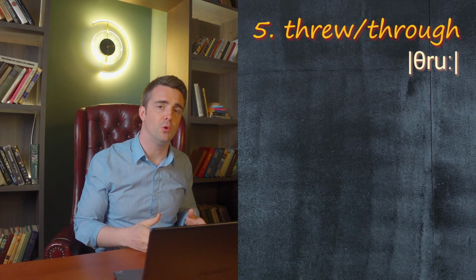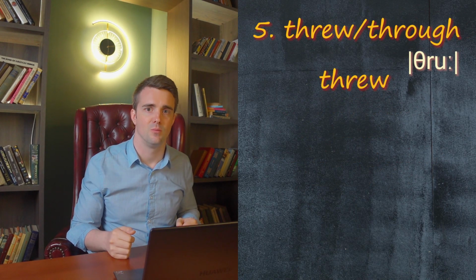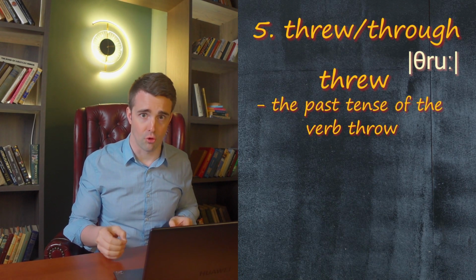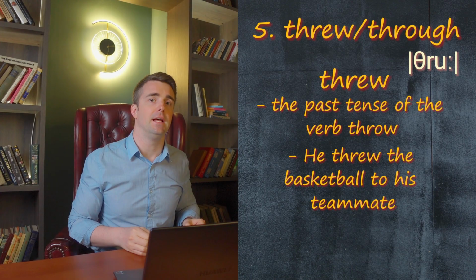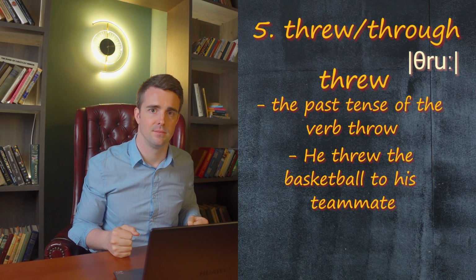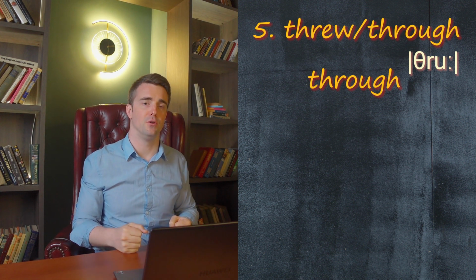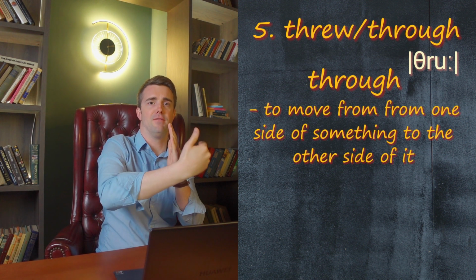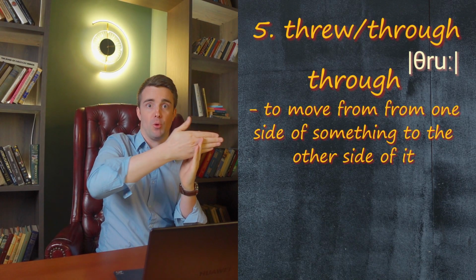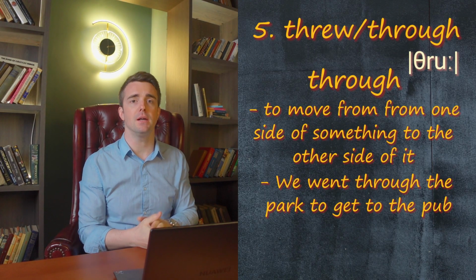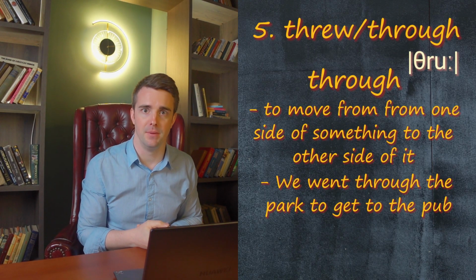Let's look at threw and through. Well, threw is the past tense of the verb throw. For example, he threw the basketball to his teammate. And through is to move from one side of something to the other side of it by going through it. Through. So for example, we went through the park to get to the pub.